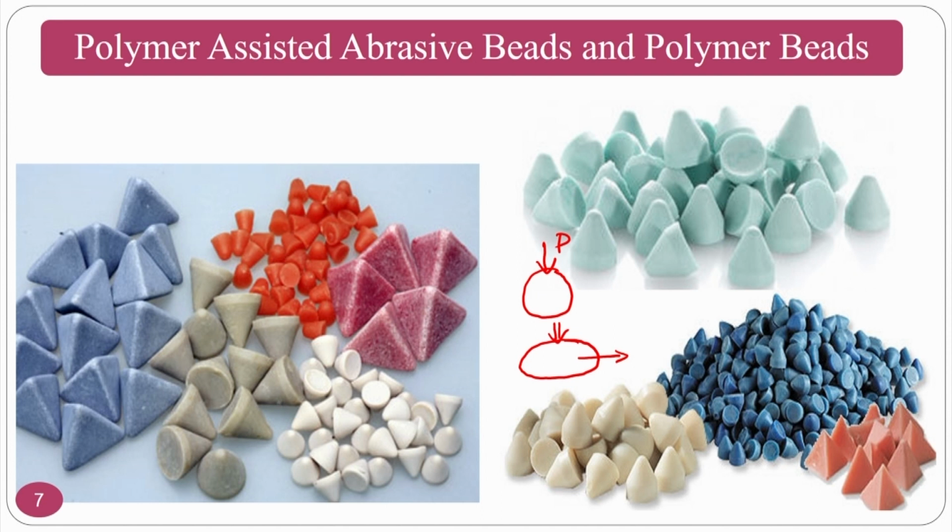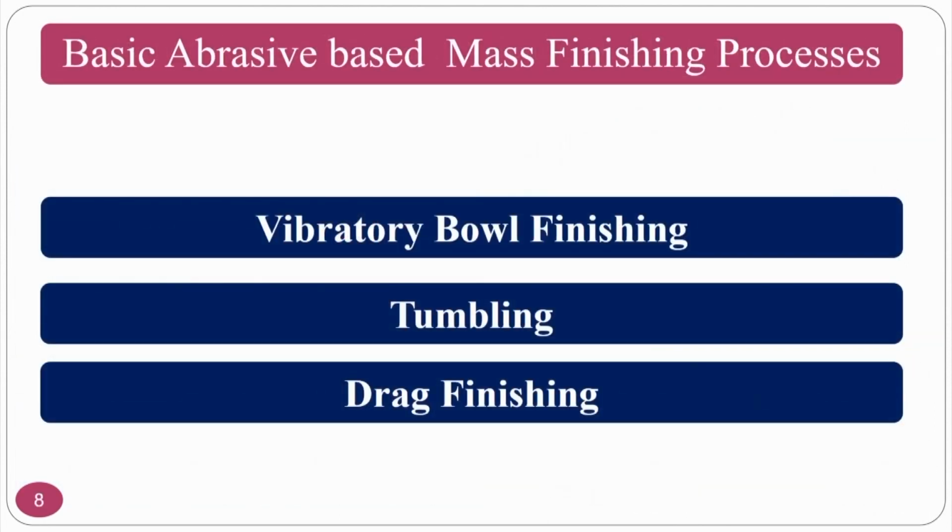And depending on your requirement and your component shape, size and other things, you can go for big abrasive particles or small abrasive particles or medium abrasive particles, and you can play with the composition also. I want 10% abrasive particles along with 90% polymer, or like that you can play with the parameters of making the beads. Then once your beads are ready, that means that this is a major thing for you.